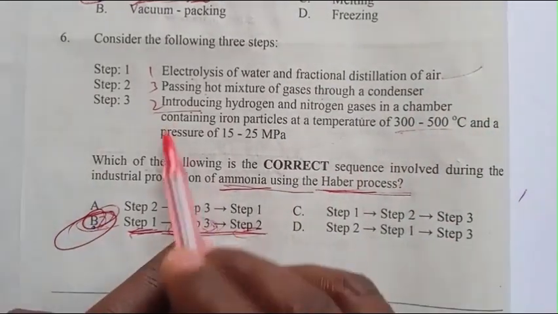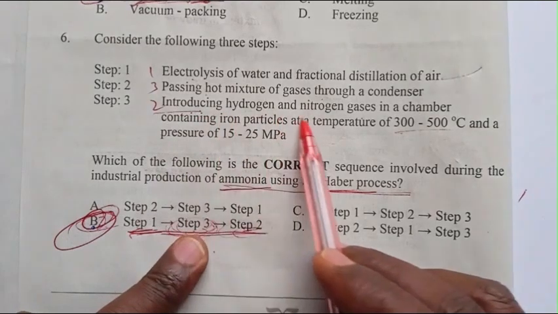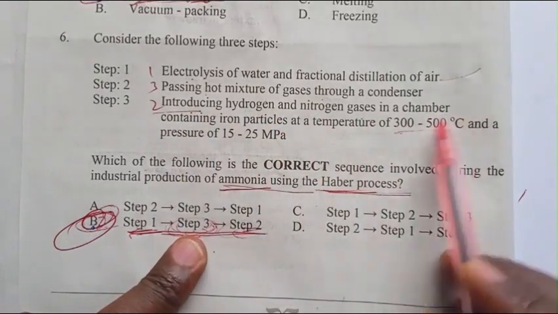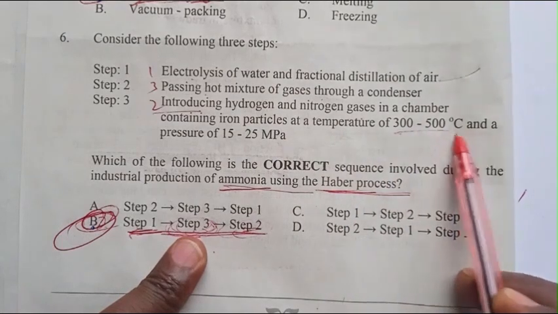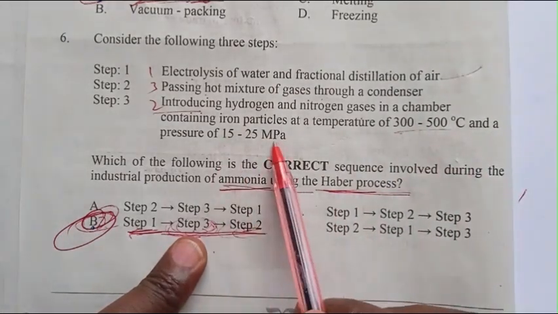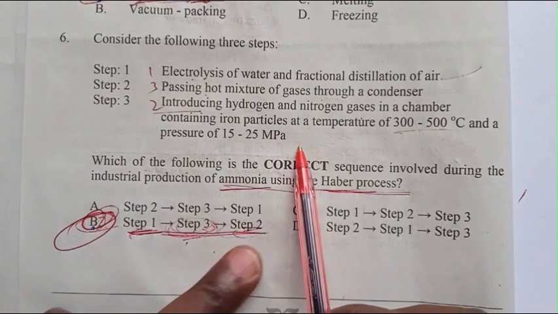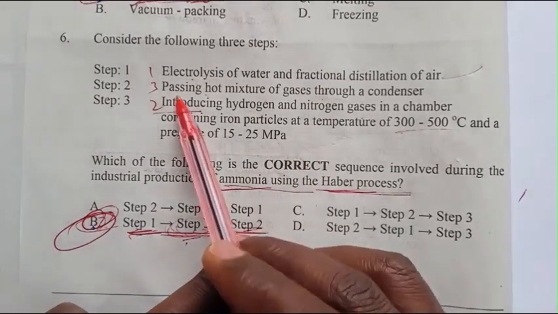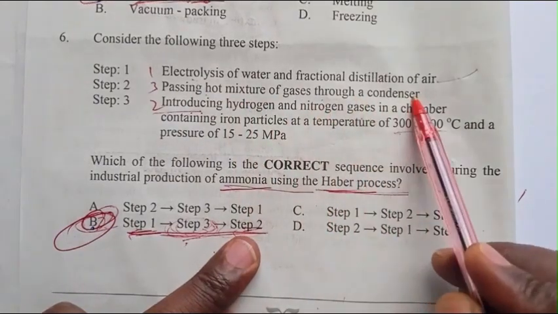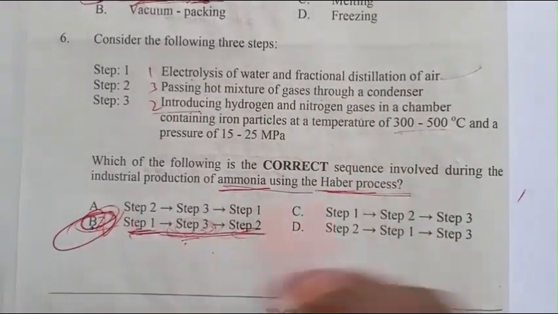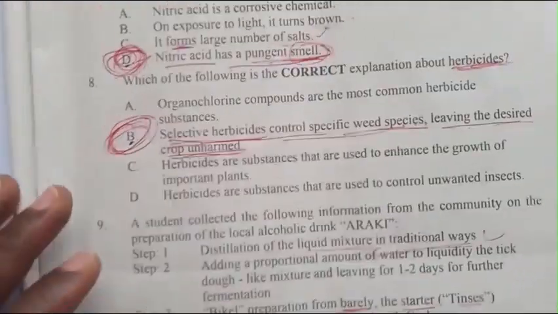The second is step 3: introducing hydrogen and nitrogen gases in a chamber containing iron particles at a temperature of 300 to 500 degrees Celsius and a pressure of 15 to 25 megapascals. And step 2 is the third: passing hot mixture of gases through a condenser. The answer is B.